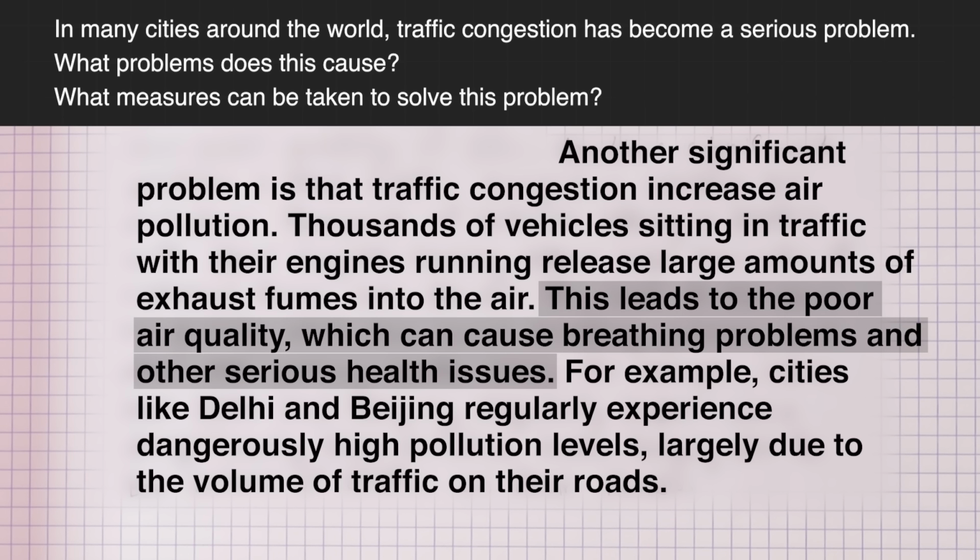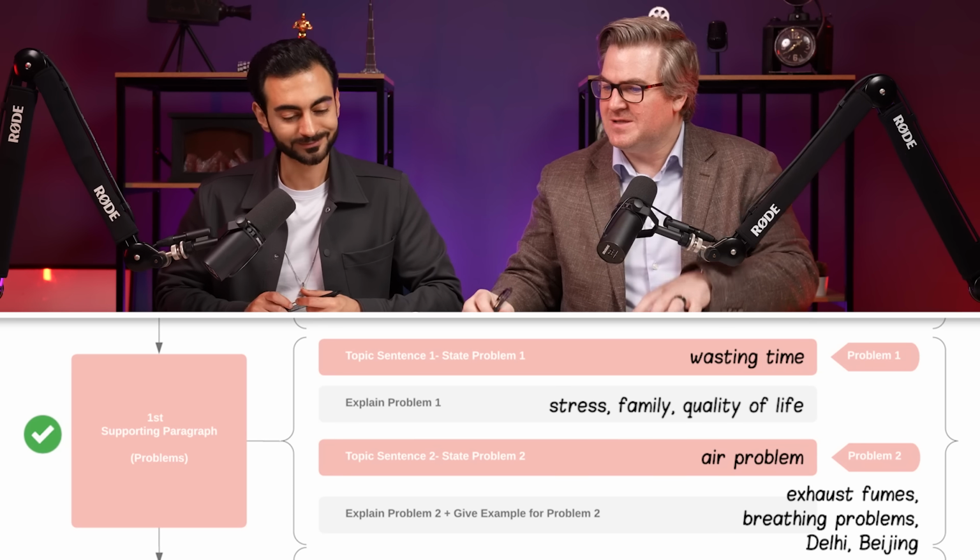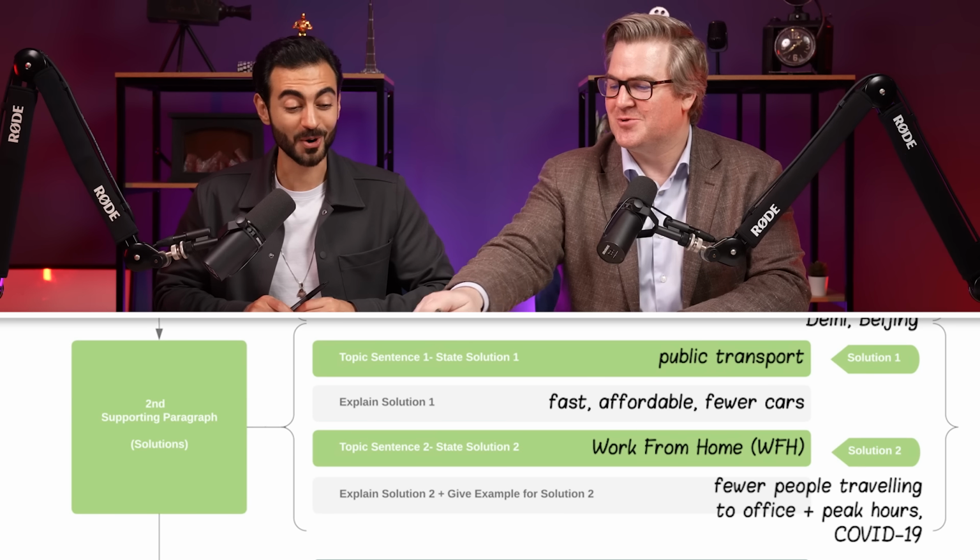It's very, very good. This leads to poor air quality, which can cause breathing problems and other serious health issues. So why is this a problem? What does it lead to? For example, cities like Delhi and Beijing regularly experience dangerously high pollution levels, largely due to the volume of traffic on their roads. Excellent. A few little grammatical problems, but we'll talk about that at the end. Overall, that is very, very good. You just kept it simple. Because you're doing so well, I'm not going to help you with your solutions.